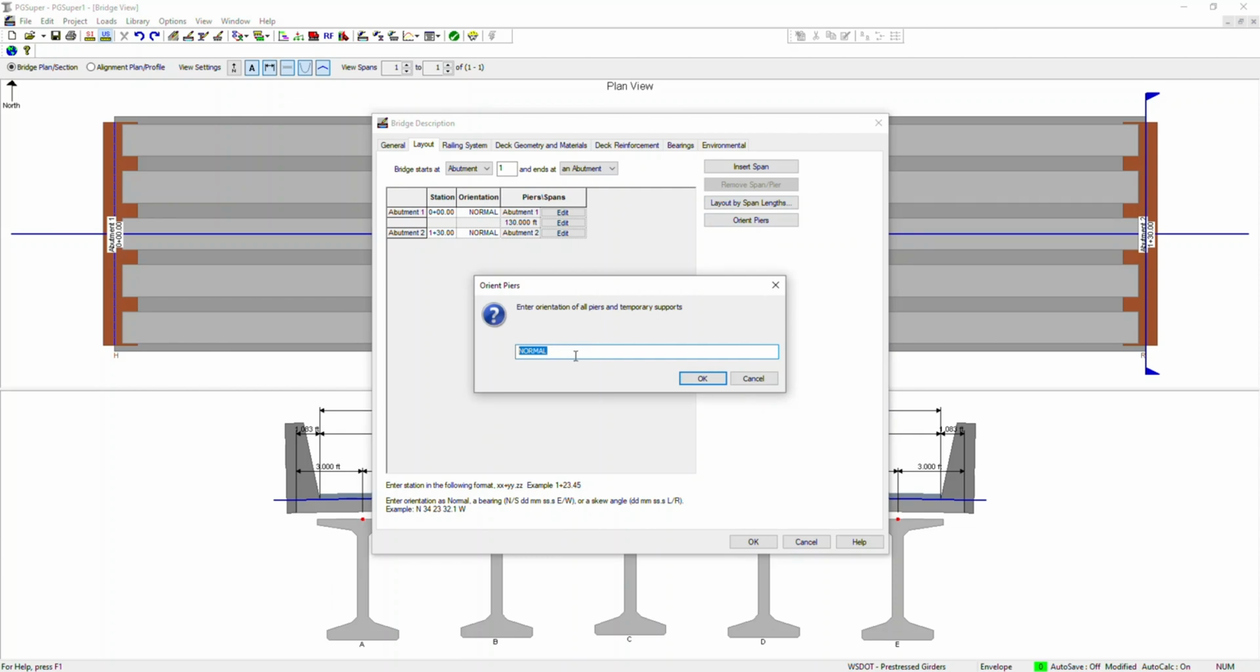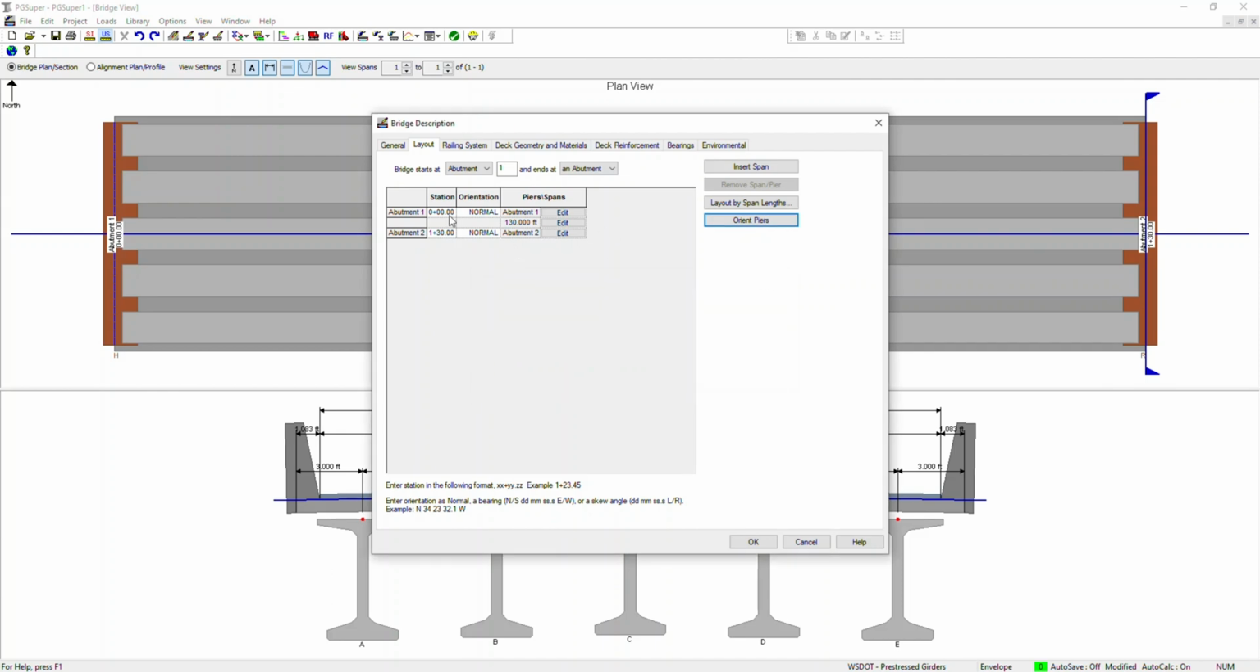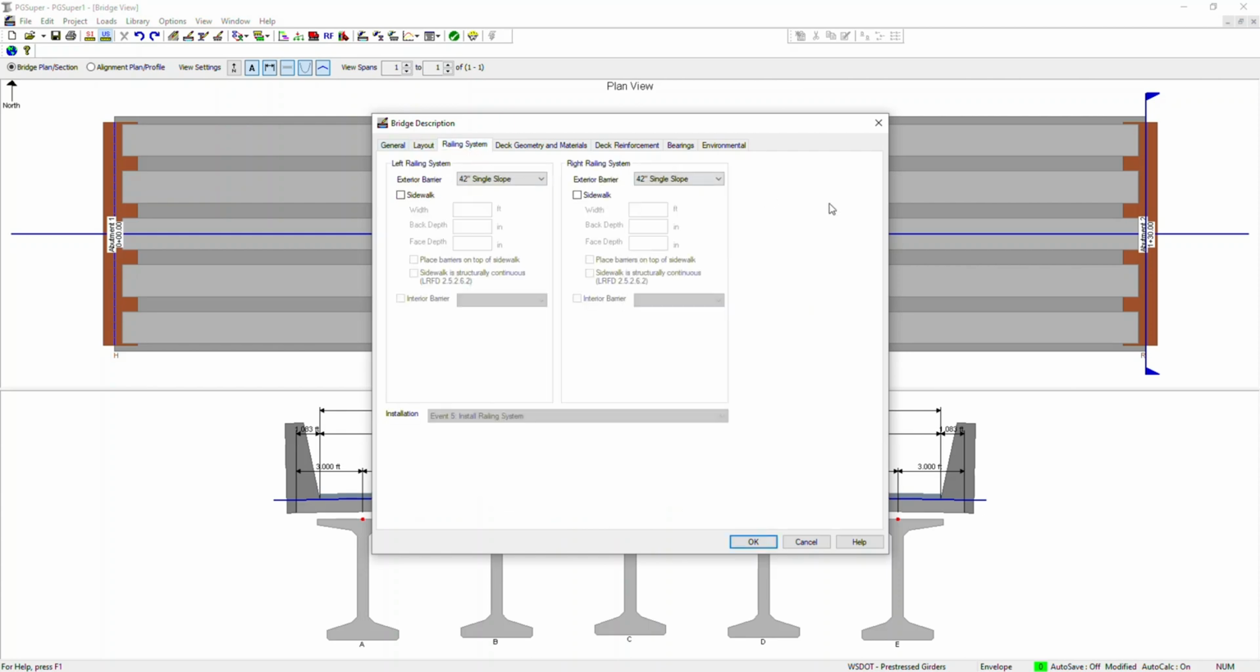And you can orient the piers by giving whether it is normal or by giving the skew values, in degrees, minutes, seconds, or in numbers. So you can play around with this to show how your bridge is oriented, or how the piers and abutments are oriented. And then there is another option of railing system here.